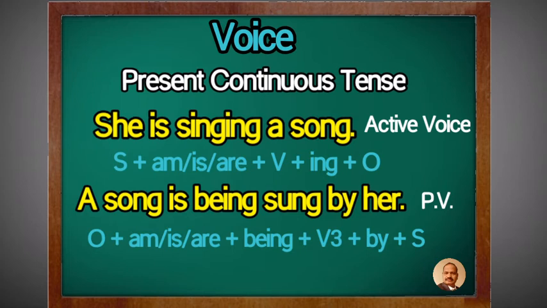A song is the object, we take it at the beginning. Then to be form, a song is singular, and it is present tense, so we take is. A song is. Special word used here is being. Then sung, the past participle of the verb sing, by her. A song is being sung by her.